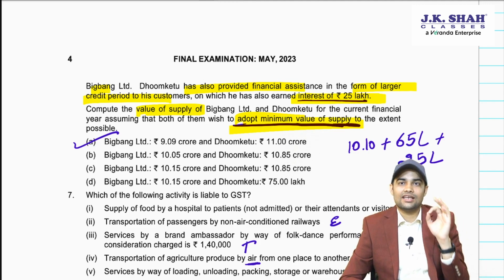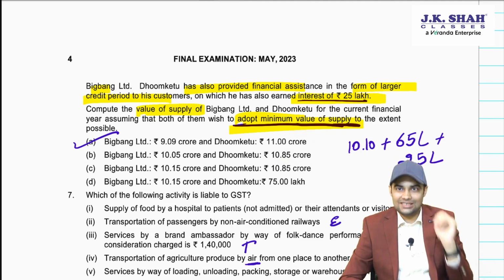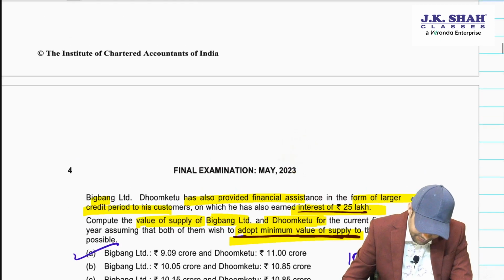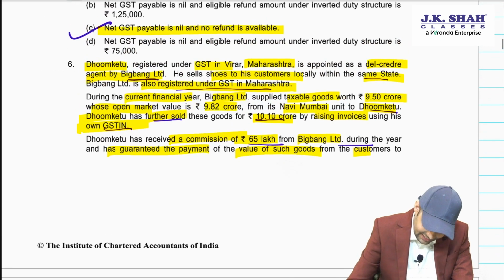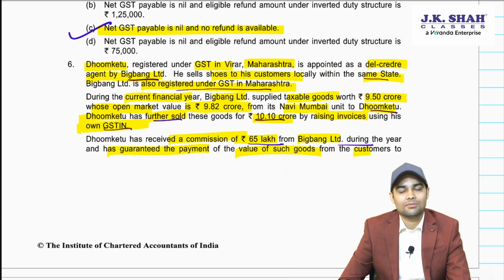This is what I need you to be very careful of. He wants the minimum value to be chosen. That means you will have to go by the best option available. Now, they have asked you the value of supply for Big Bang and Dhumketu. Now, let's have a look. See, one option which you have is value it at 9.82 crores. This is one option available.